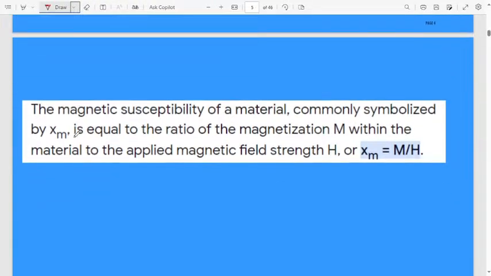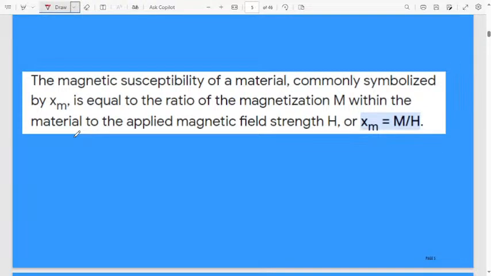Let us study what is meant by magnetic susceptibility, because a few of you don't know about this one. Magnetic susceptibility of a material is commonly symbolized by χm. This is the symbol for magnetic susceptibility. It is equal to the ratio of the magnetization M within the material to the applied magnetic field.